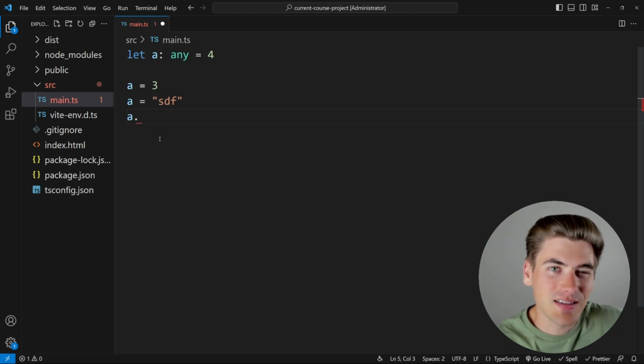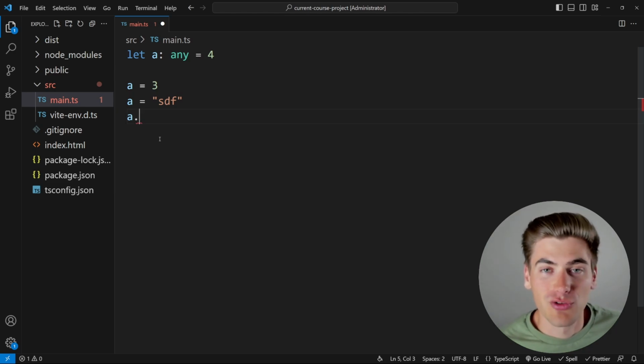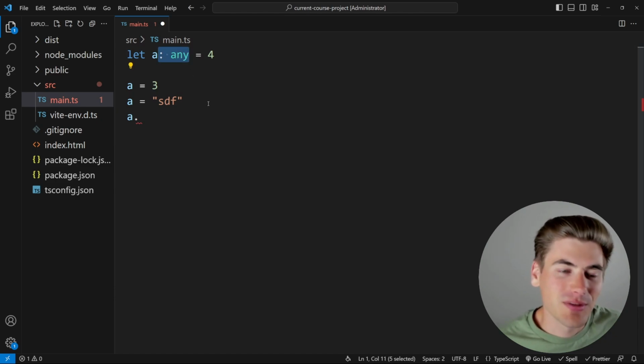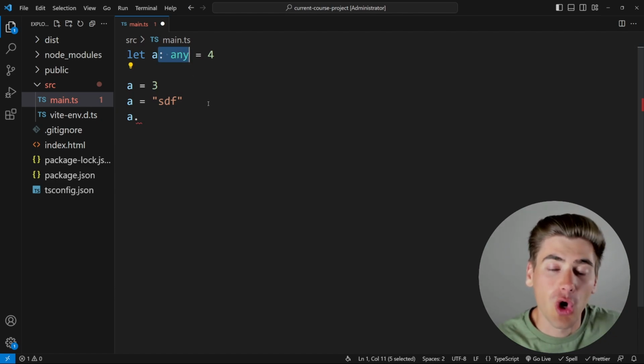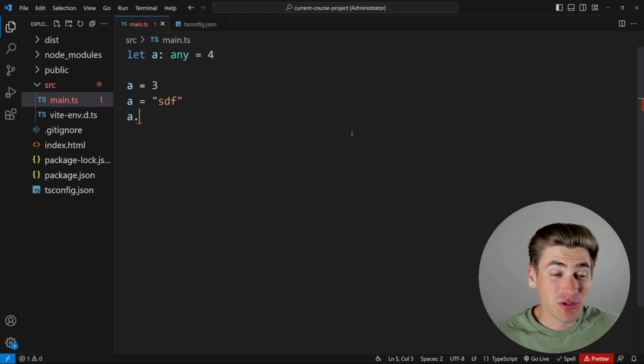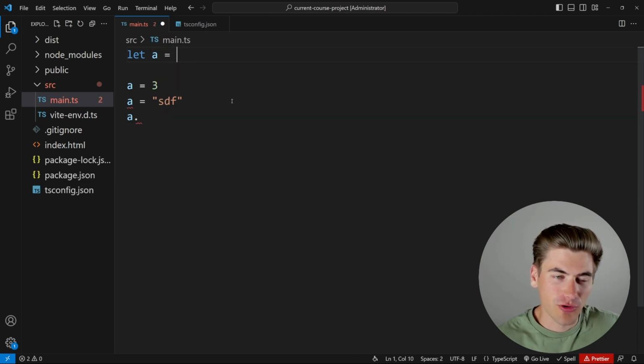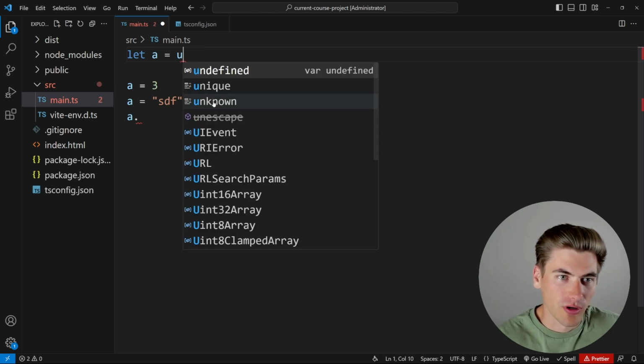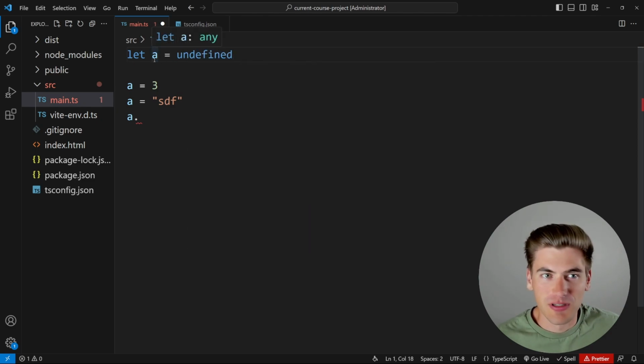So really, any is a bad idea. And most often when you're writing out code, if you're writing any like this, that's generally a code smell and something that you should not do in your code. You almost always want to remove any's anywhere that they show up inside of your code. Now, for the most part, you probably won't run into problems with any showing up in your code unless you manually add them yourselves, or you're creating a variable without actually giving it a value, or you give it a default value of like null or undefined, which in that case, it's always going to be a default value type of any here.